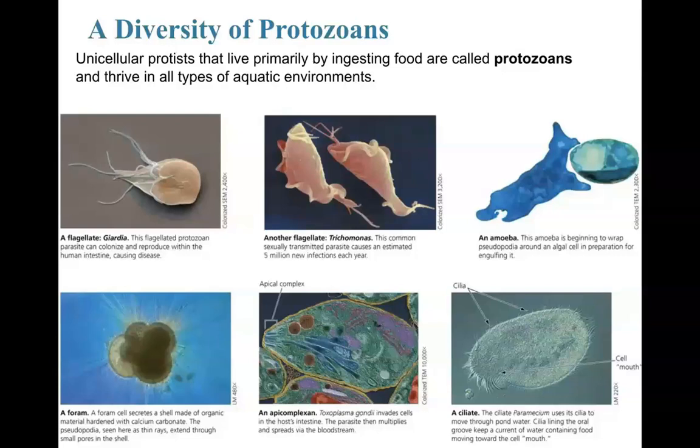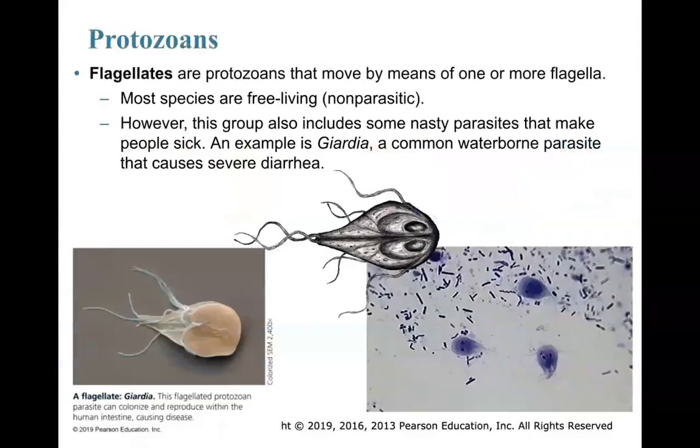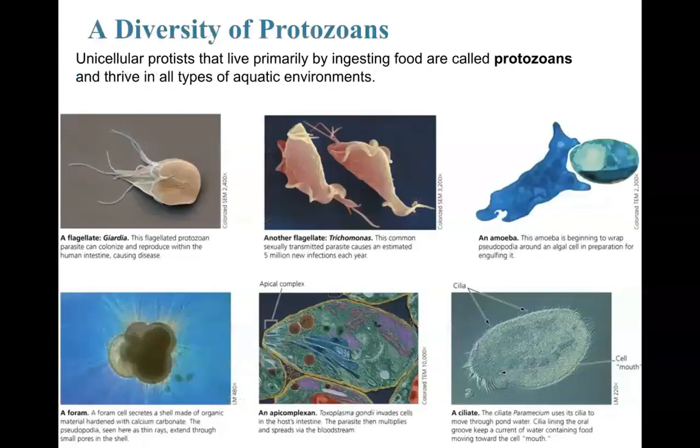So here I actually have, let's see, do I actually go in detail? I don't go in detail, but this is kind of the flow of the lecture. So here I actually have a flagellate, Giardia. Here I have another kind of flagellate, Trichomonas. Here I have an amoeba, a foram, Epicomplexan, and a ciliate.